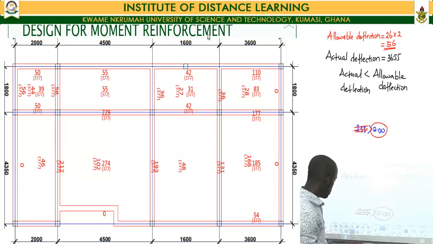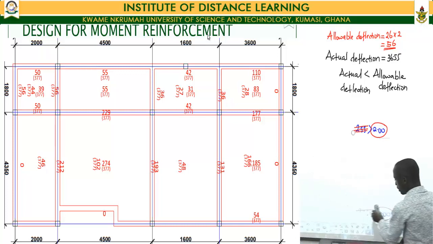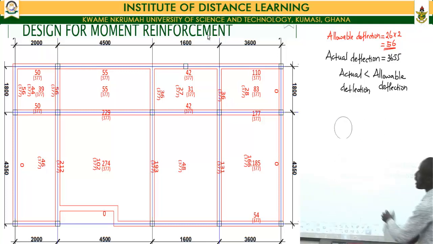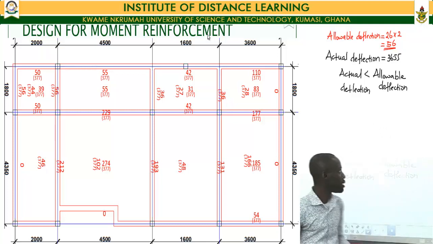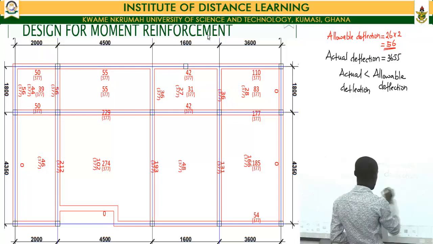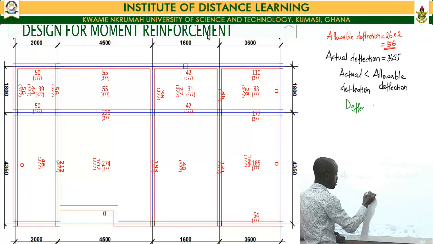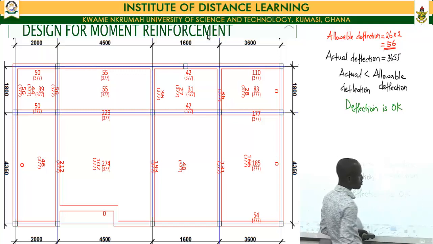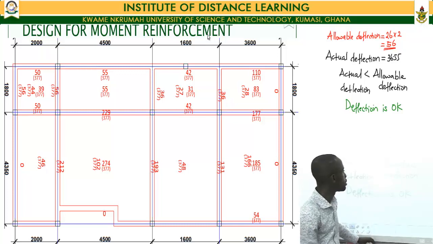Our actual deflection is less than our allowable deflection, in which case we can say that our slab is compliant to the provisions of the BS code, and so our slab is good when it comes to the deflection check. So we can now move ahead and say our deflection is okay.